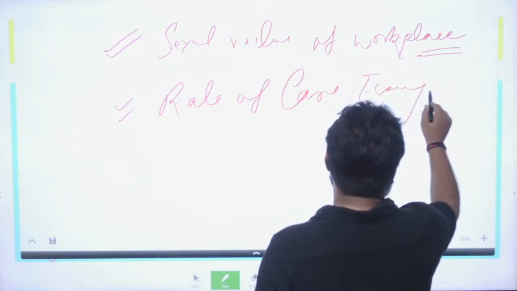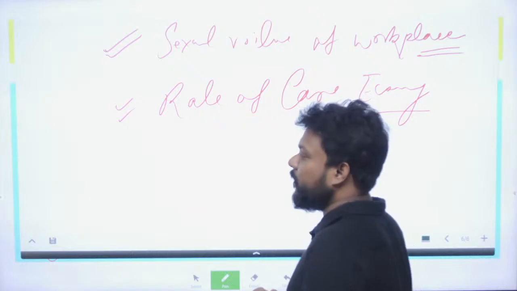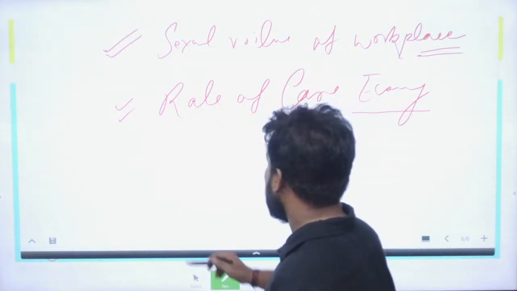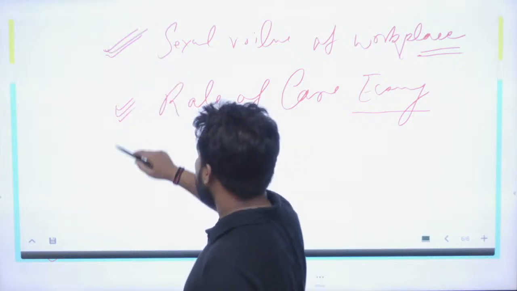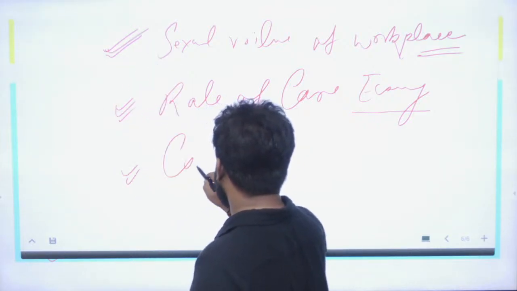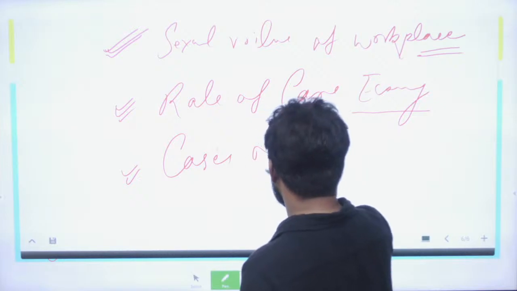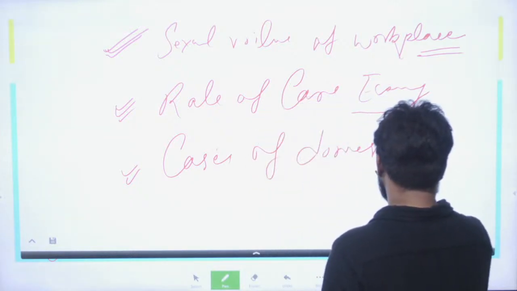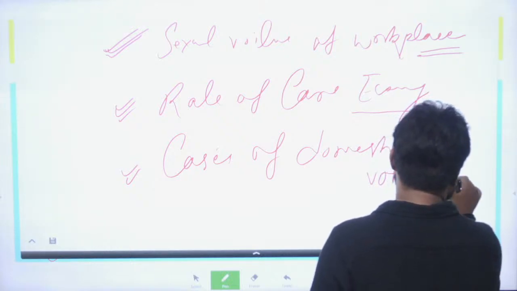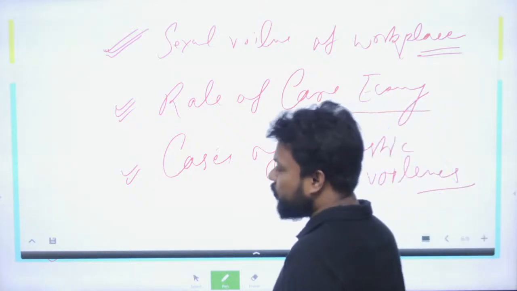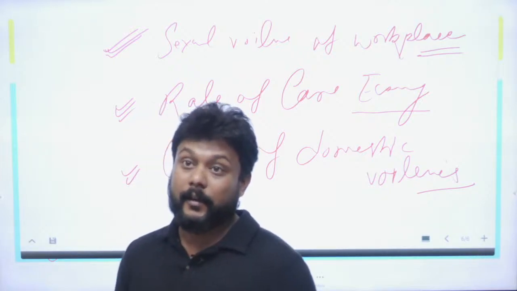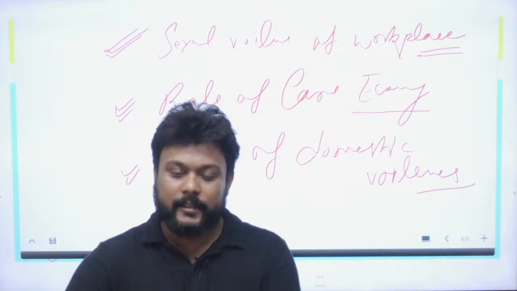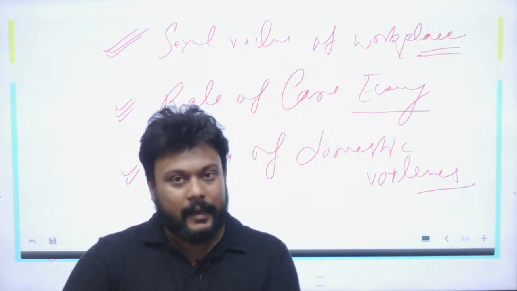Care economy is like, women have to share a dual burden, managing the household as well as managing work. Cases of domestic violence, okay. So these are the arguments you will put on why there is a rise in suicide cases among young women in India.